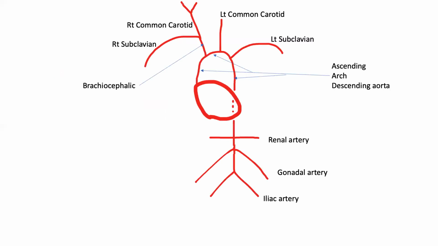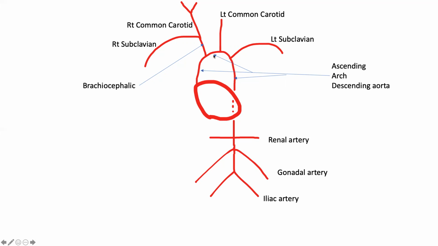And let's say this is our heart. From the heart, a large blood vessel comes out, that is the aorta. So the aorta, initially it goes up towards the head and neck, and it gradually comes into an arch and finally comes down. So this is the ascending aorta, arch of the aorta, and going down, descending aorta.